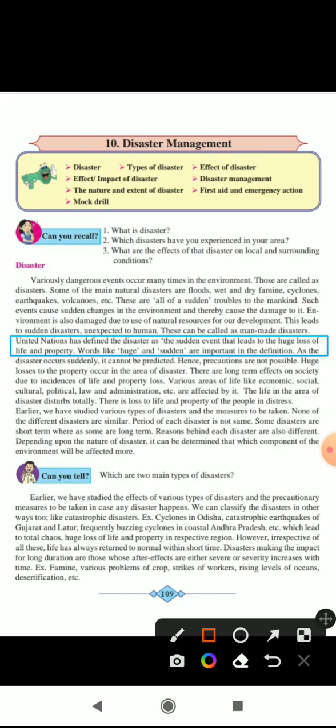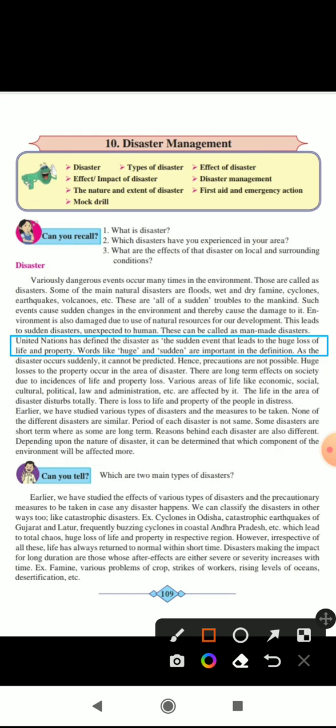Huge losses to property occur in the area of disaster. There are long-term effects on society due to loss of life and property. Various areas of life like economic, social, cultural, political, law, and administration, etc., are affected by it. Life in the area of disaster is totally disturbed. There is loss to life and property of the people in distress.